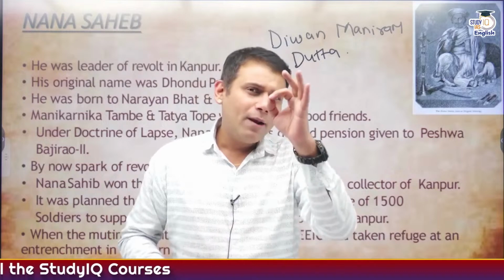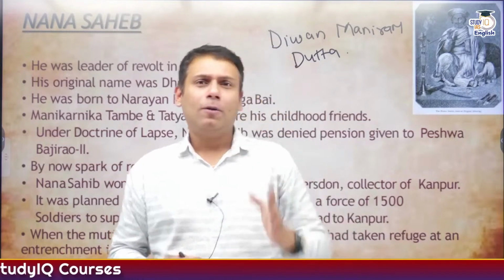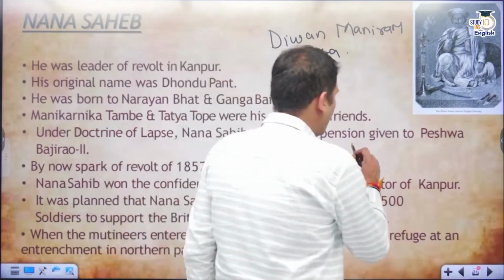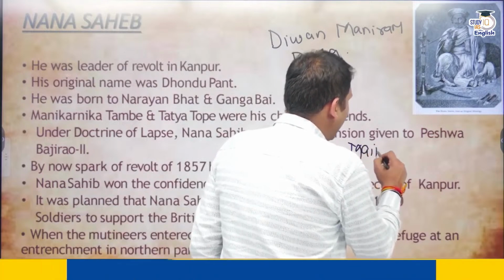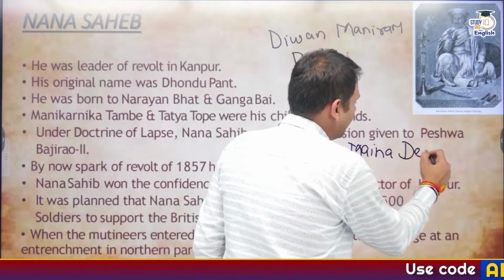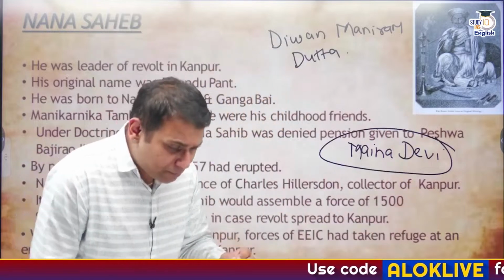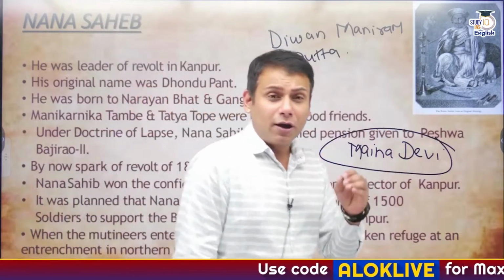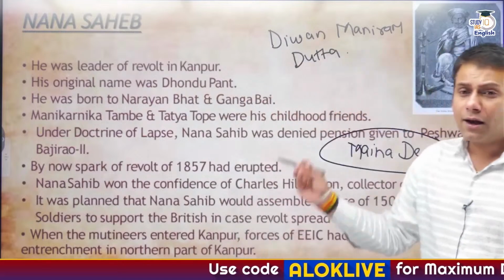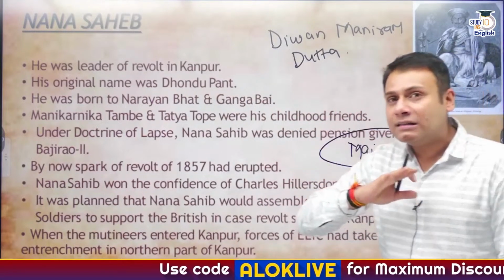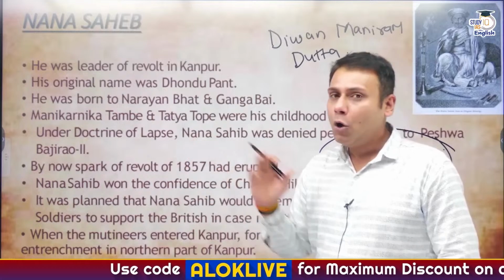Now there is one more girl whose role was very major in the revolt of 1857, and her name is Maina Devi. She rarely finds mention in any of the historical books, and her contribution was exemplary. How?